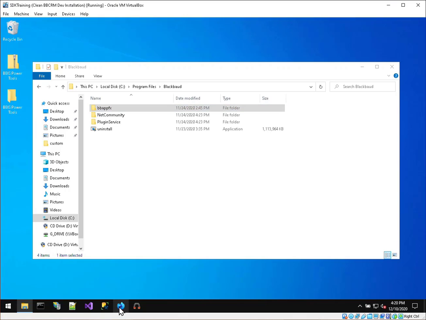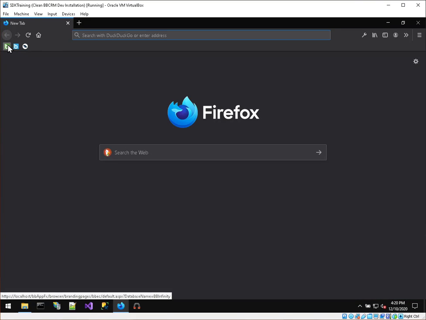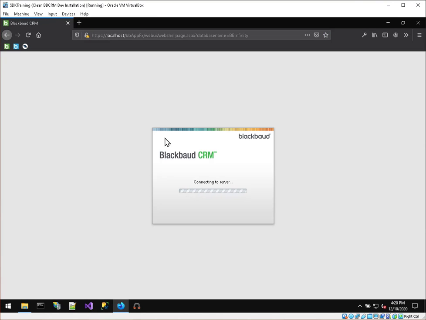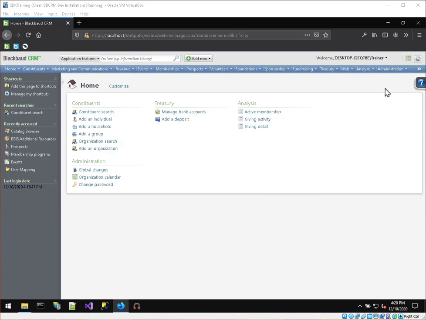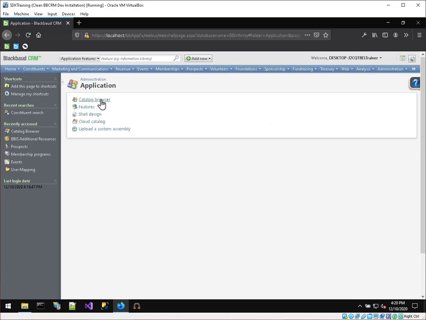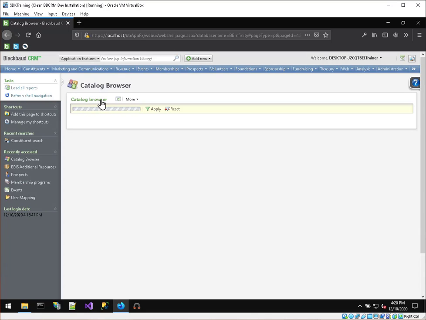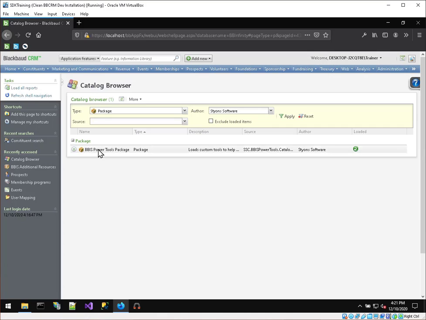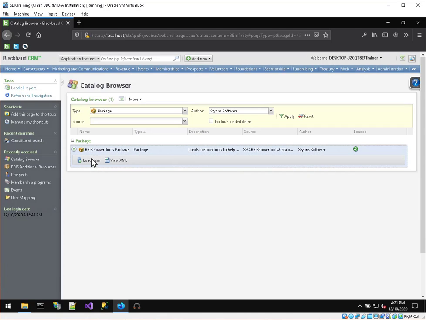Next, I'll go into BBCRM. Once I'm there, I'll go to Administration, Application, Catalog Browser. Inside the catalog browser, I'll filter for a type of package and an author of Stein software. I'll click Apply and see the BBIS Power Tools package. I'll load it.